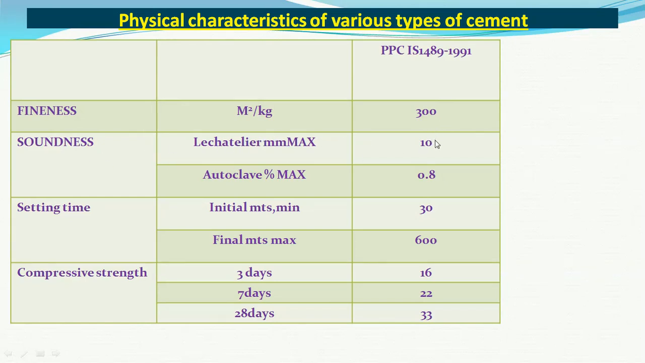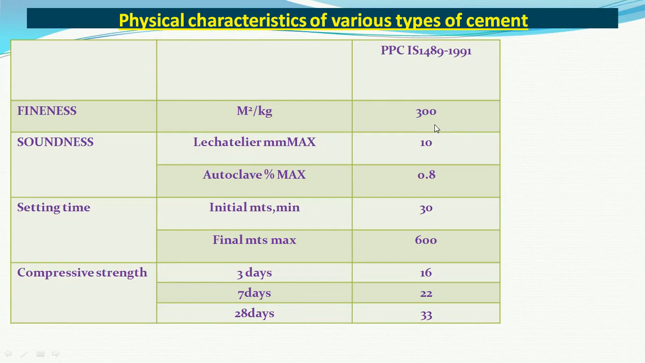Soundness, Le Chatelier method, not more than 10 millimeters, autoclave not more than 0.8%. Setting time initial minimum 30 minutes, final 600 minutes, that is 10 hours. Compressive strength is 33 Newton per mm square for 28 days. So almost it has the properties of the 33 grade cement, except its fineness. It is more fine because more chemical reactivity between the cement particles and the pozzolanic material is expected.